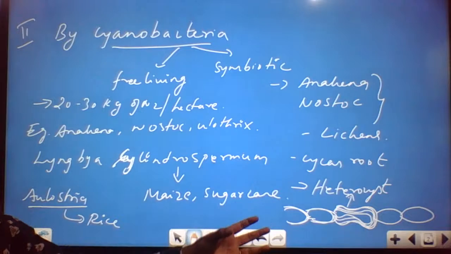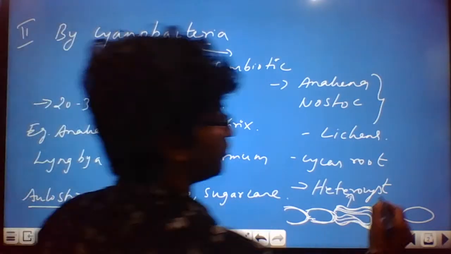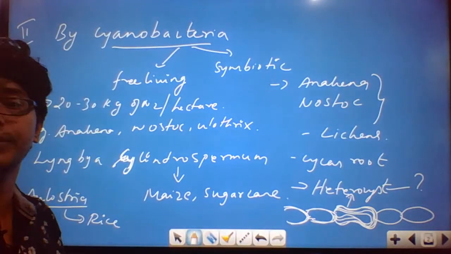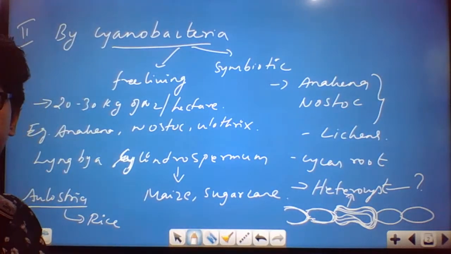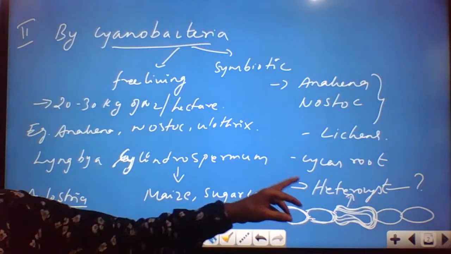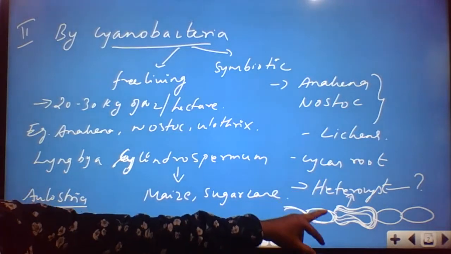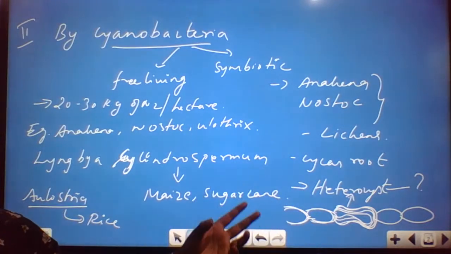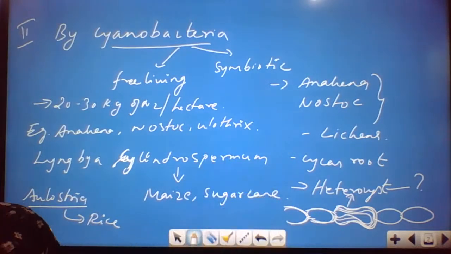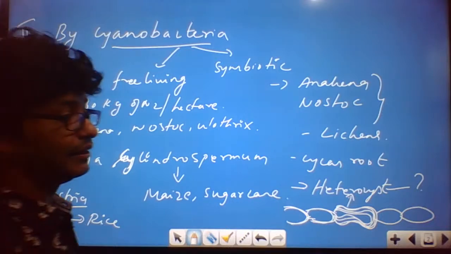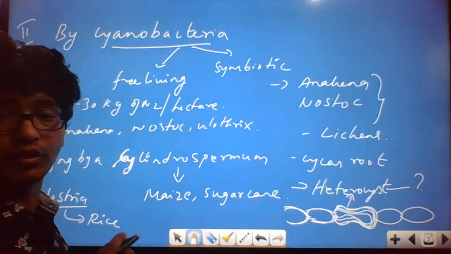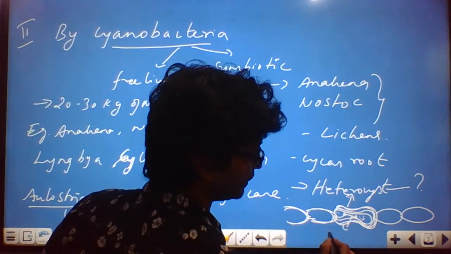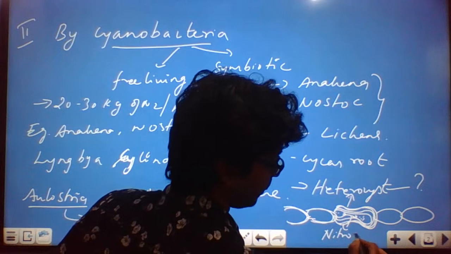What is the main function of the heterocyst? This heterocyst uses an enzyme. Can you tell me the name of the enzyme responsible for nitrogen fixation, the enzyme that fixes atmospheric nitrogen? The enzyme present in the heterocyst is the nitrogenase enzyme. This nitrogenase enzyme usually will be inactivated in the presence of oxygen. It's very sensitive to oxygen.